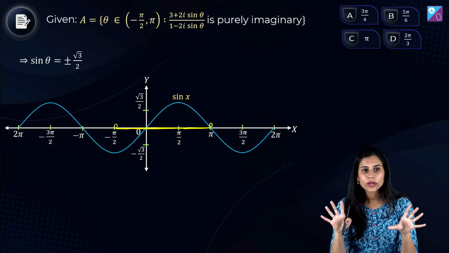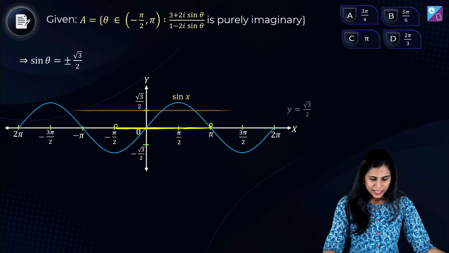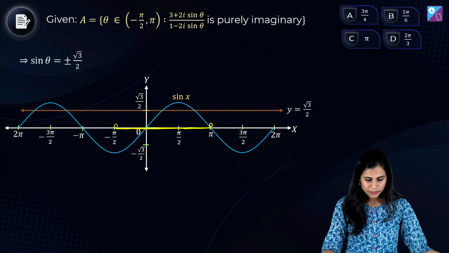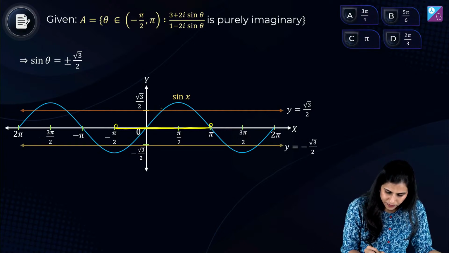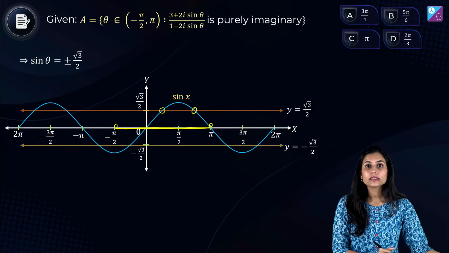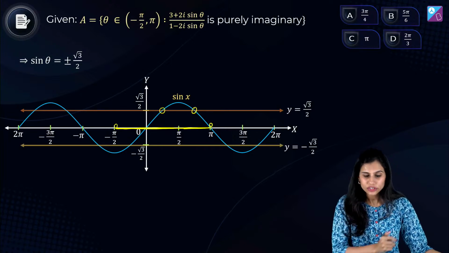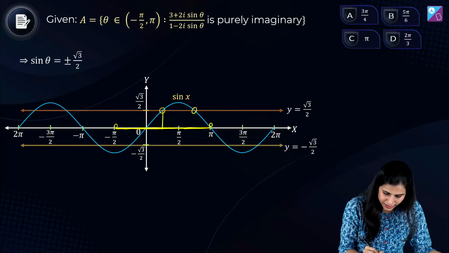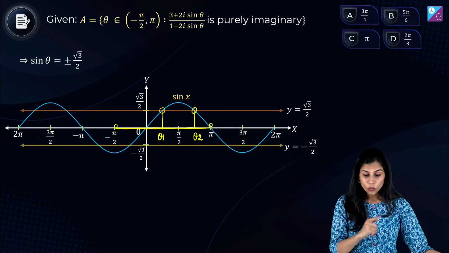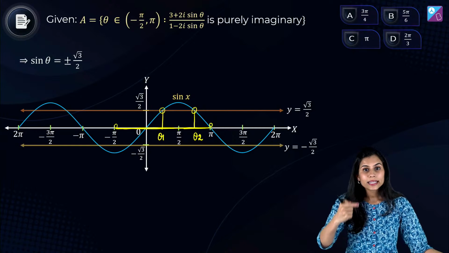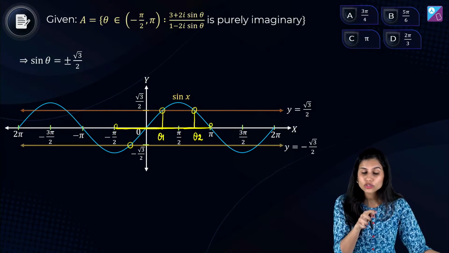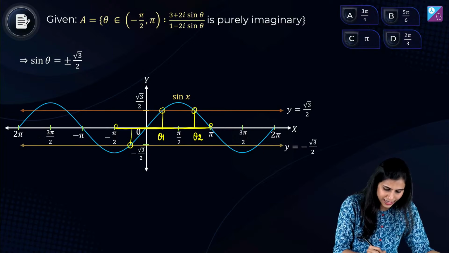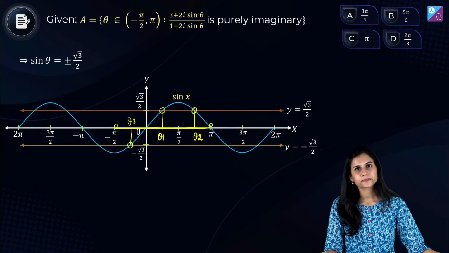It's there. Okay, cool. Here I have y equals root 3 by 2 and here I have y equals minus root 3 by 2. See, ये रहे दो intersection points corresponding to my yellow solid region. तो यहाँ से मिला मुझे theta 1, यहाँ से मिला मुझे theta 2. और y equals minus root 3 by 2 का अगर मैं intersection collect करूंगी तो मुझे एक ही point मिल रहा है corresponding to my yellow shaded region. So I am getting only one angle. Let's call it theta 3.